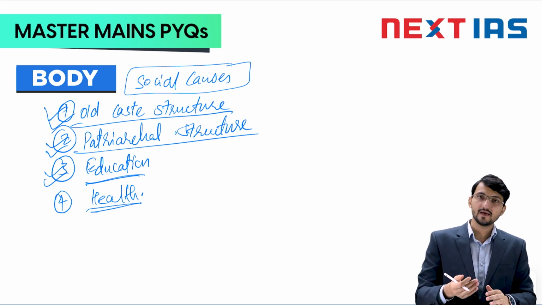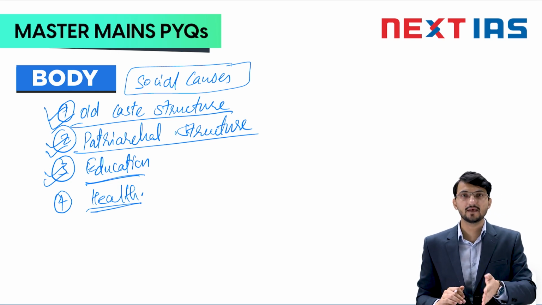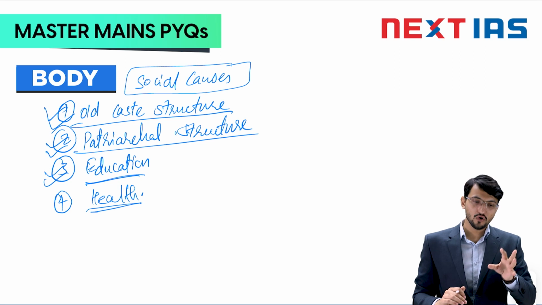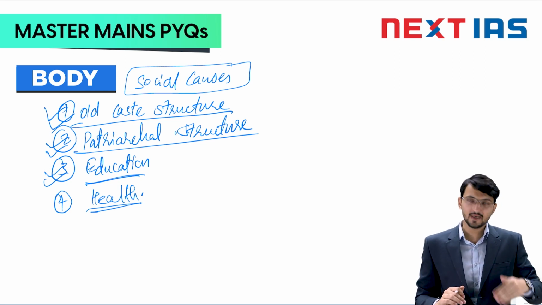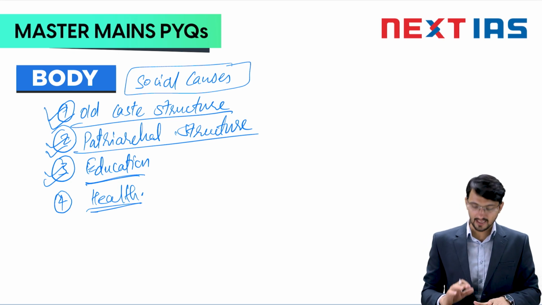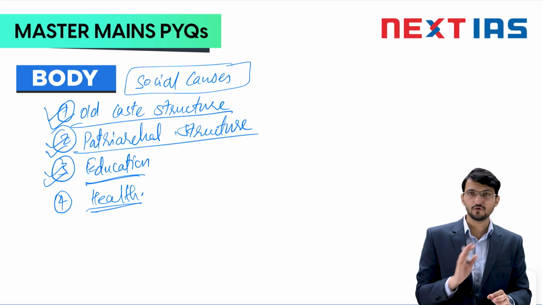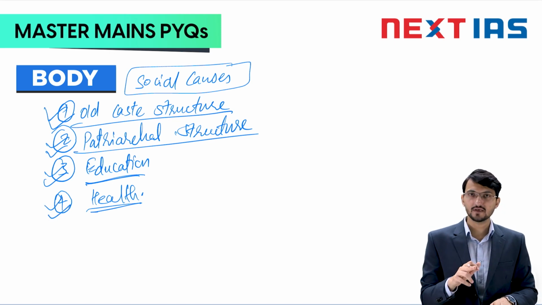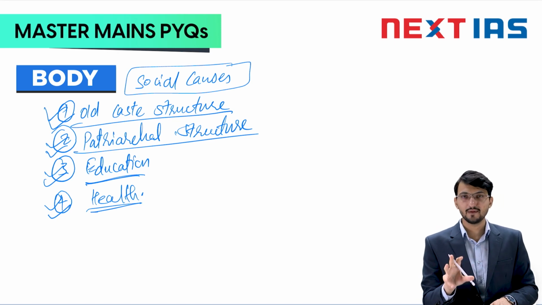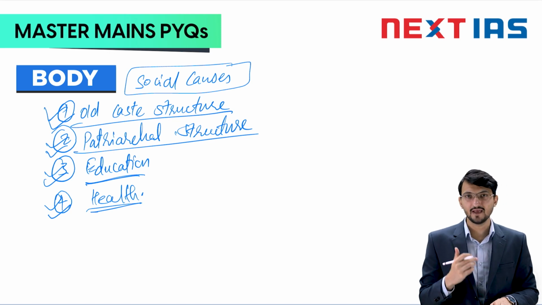Apart from this, you write the health system. If they fall sick, there is no proper healthcare system provided by the government, or even if the private sector is providing it, it is very costly. So the poverty cycle continues. So in the health sector, you write infrastructure, and you write the nutritional status. Both of them you write. And you mention that because of these concerns, the human resource could not participate effectively in economic growth. That's why human development is lagging behind economic development.